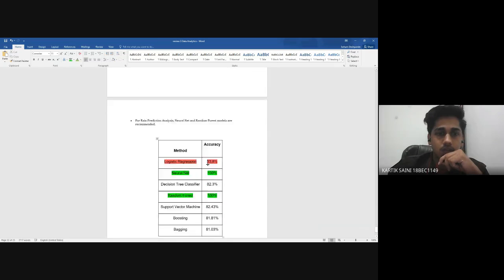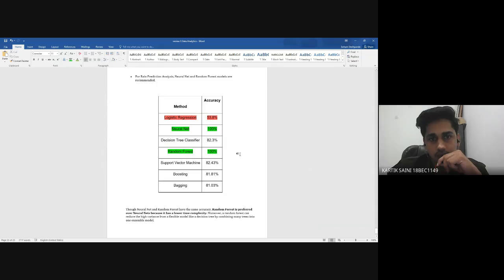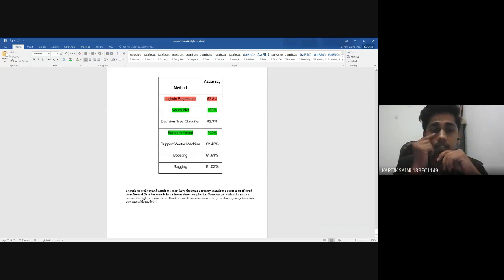So in this, we conclude that, as you can see in the table, all the accuracies of these systems are given. From this, we can conclude that neural network and random forest are the most accurate techniques we used. But we prefer random forest over neural network because of the lower time complexity. Also, with random forest the high variance is reduced very much because of the flexibility of a decision tree, and we combine many decision trees to assemble one model. Now Mehul will explain the applications.